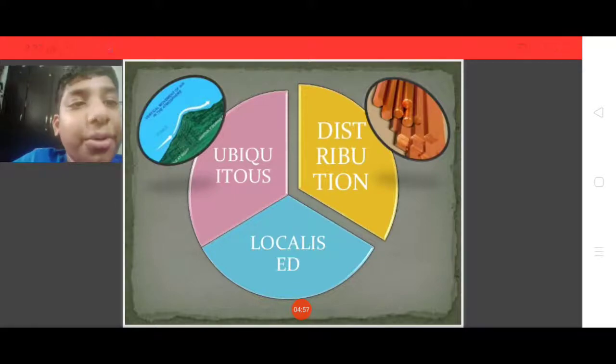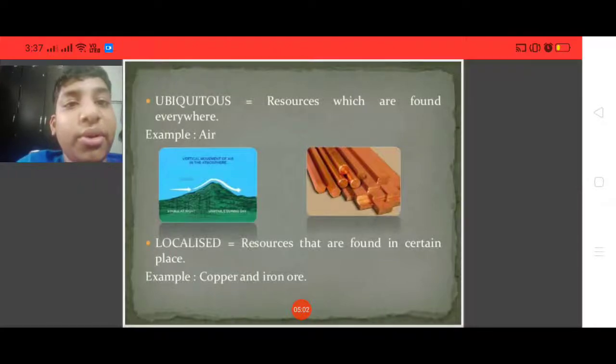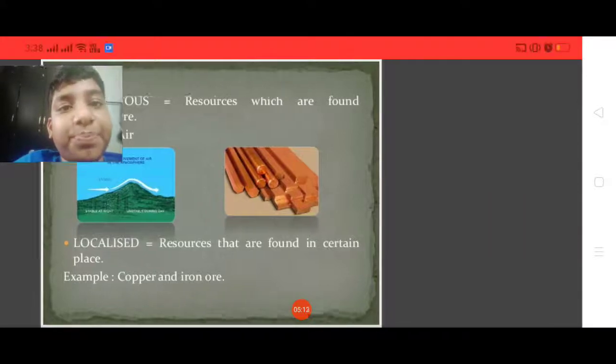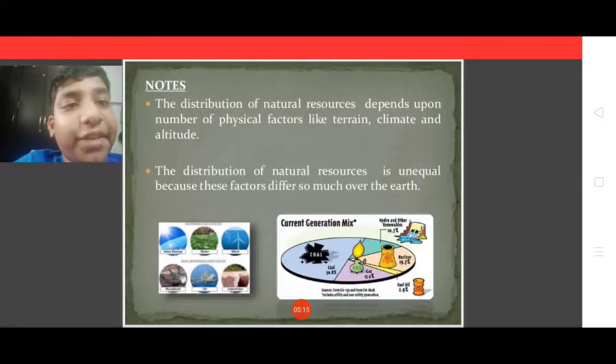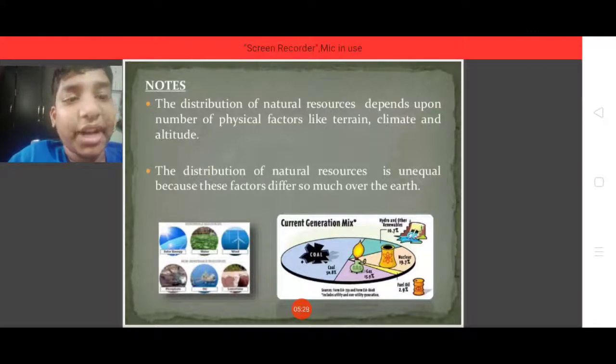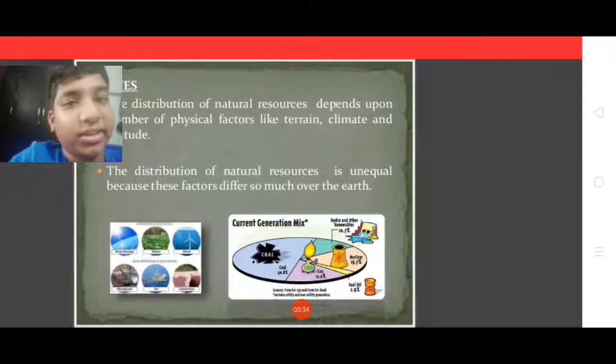Let's learn what ubiquitous, distribution and localized mean. Ubiquitous resources are found everywhere, for example air. Localized resources are found only in certain places, for example copper and iron ore. Note, the distribution of natural resources depends on a number of physical factors like terrain, climate and altitude. The distribution of natural resources is unequal because these factors differ so much over the earth.